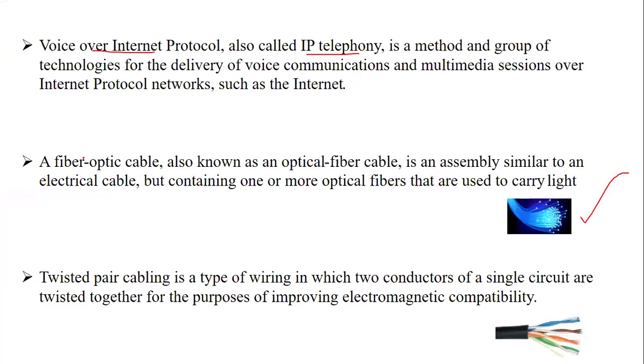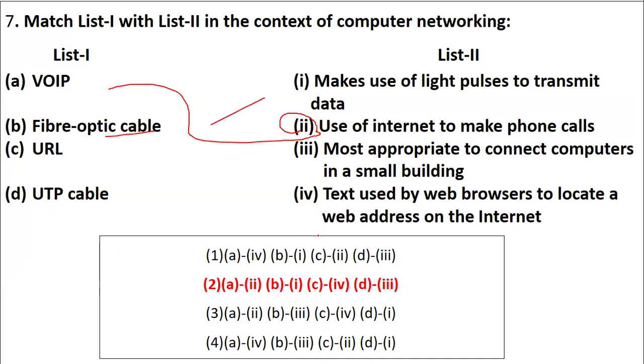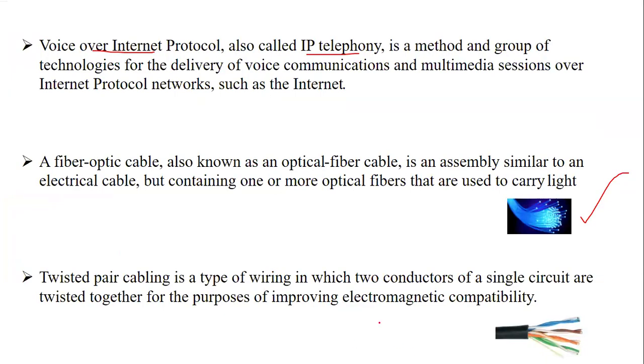URL, Uniform Resource Locator, which we studied properly. This is basically to connect the computers, okay? And UTP cable is also used to connect the computers. Sorry, URL is Uniform Resource Locator, used for text browsers. We just did browsers and domain name. And UTP cable is something to connect the computers in a small building. I have just shown you how UTP cables look. It is a single circuit, which helps for the connection.